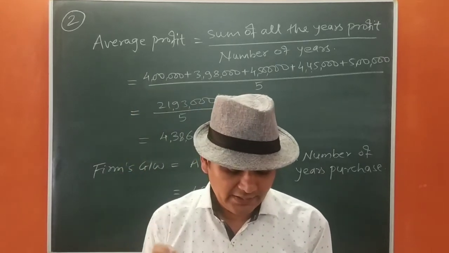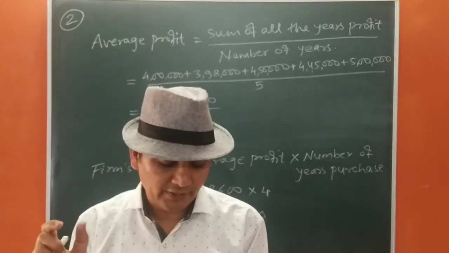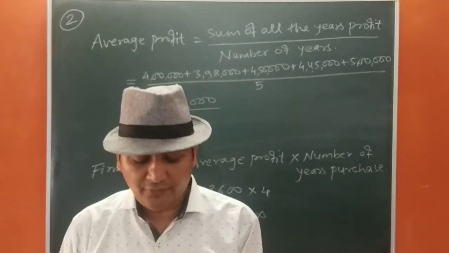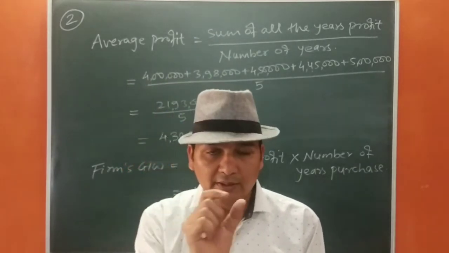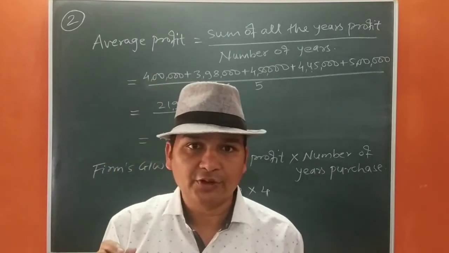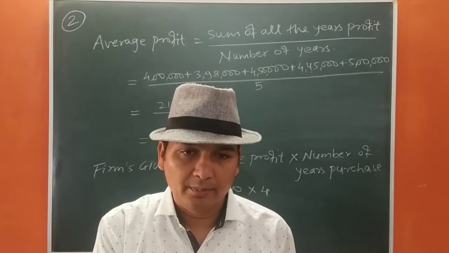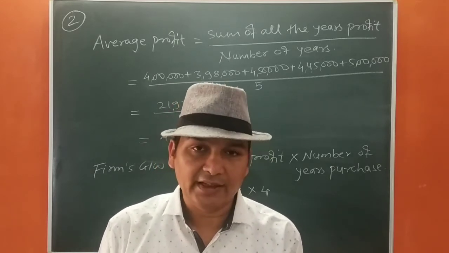It is clearly stated that it is on the basis of 3 years purchase of average profit of the preceding 5 years, and 5 years are given to us. But if you see the years given in the question, it is backward. First it is 18-19, then 17-18.